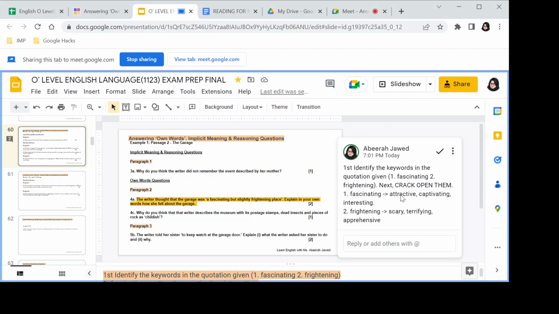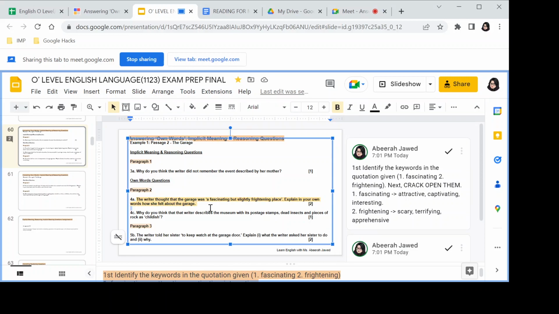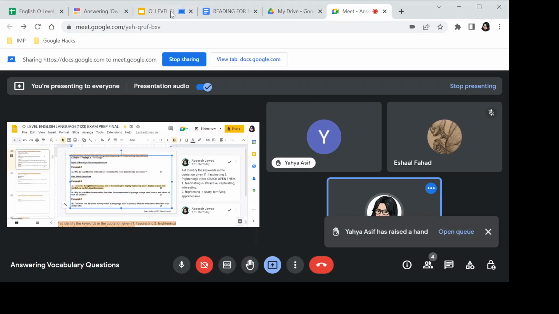And what we are going to do is replace the keywords that I have come up with, of course, with our synonyms. Then we're going to read out the sentence together and see whether it really helps answer the question. All right. Yes, beta.